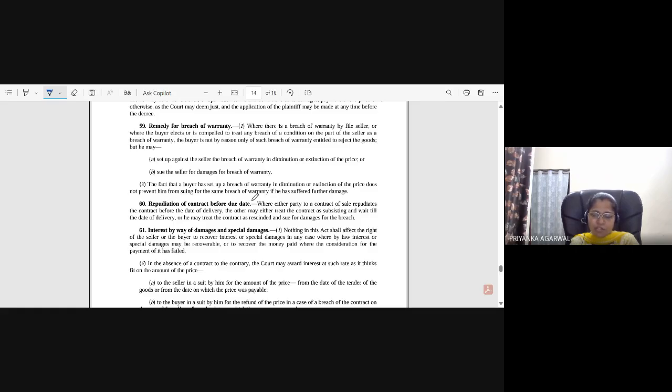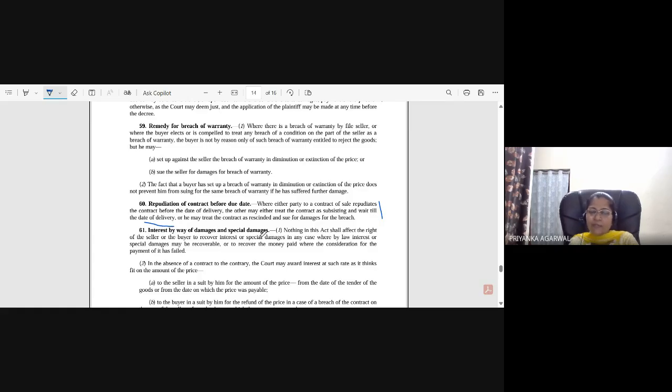repudiation of contract before due date, this is about anticipatory breach, where either party to a contract of sale repudiates the contract before the date of delivery, the other may either treat the contract as subsisting and wait till the date of delivery, right? This is anticipatory breach. Or he may treat the contract as rescinded and sue for damages for the breach. This we have already learned.